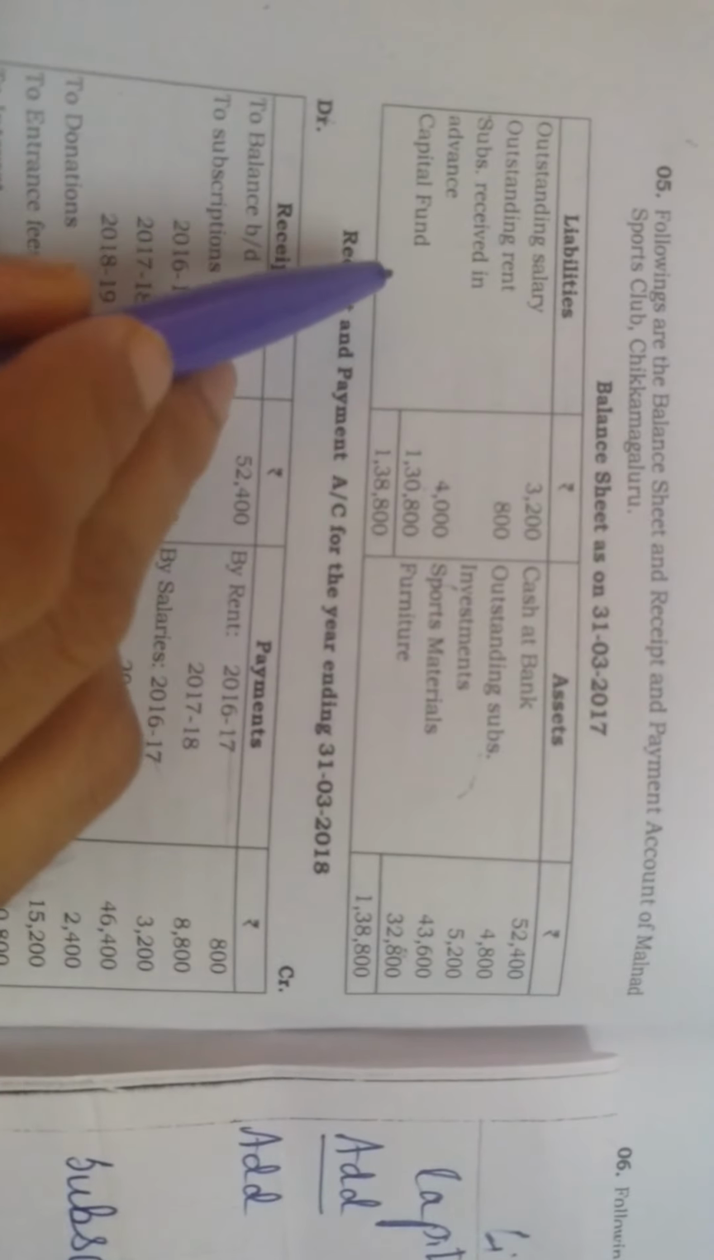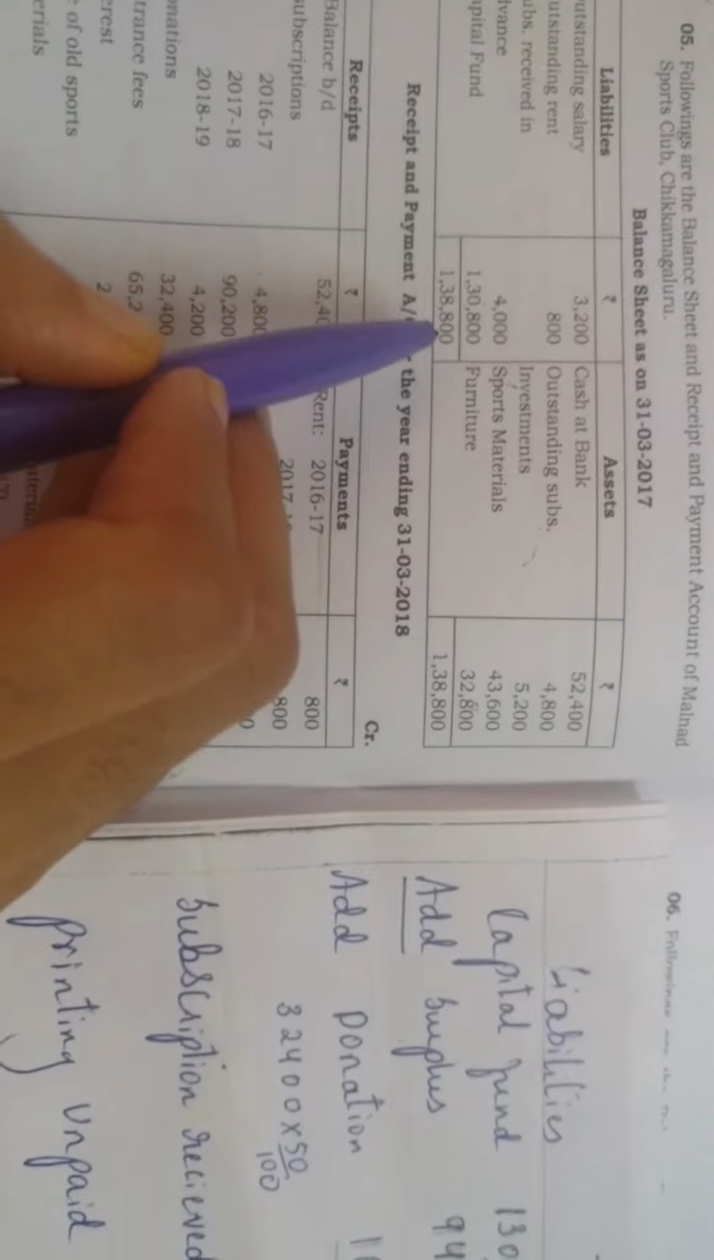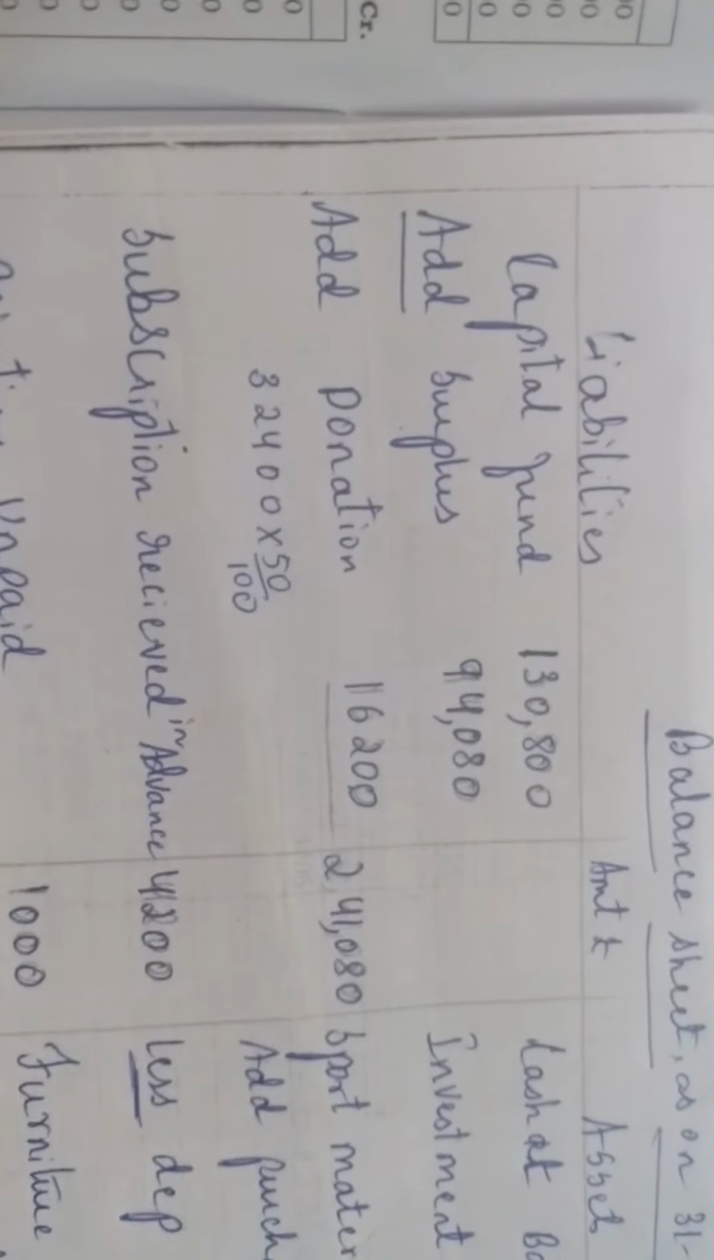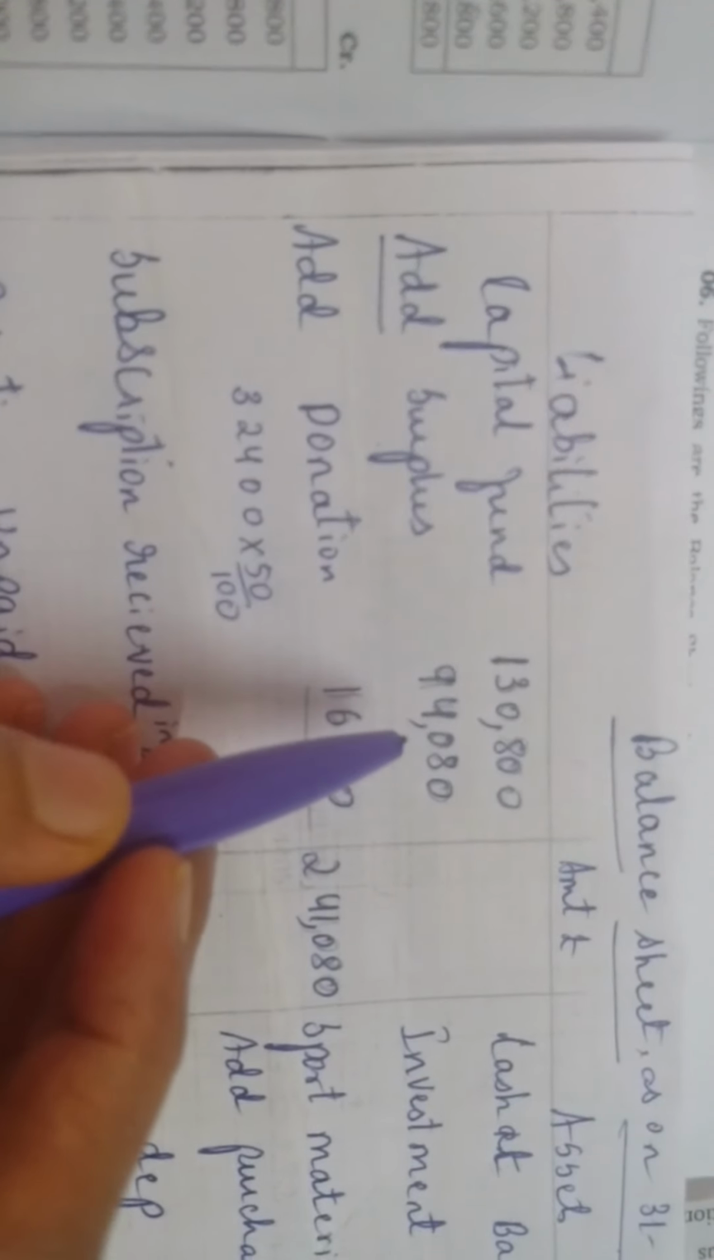So next is capital fund. Please write the heading capital fund and write the amount 1,30,800 from the question itself. Always remember, to the capital fund you have to add your surplus. The surplus from your income and expenditure account is the amount you have to add.